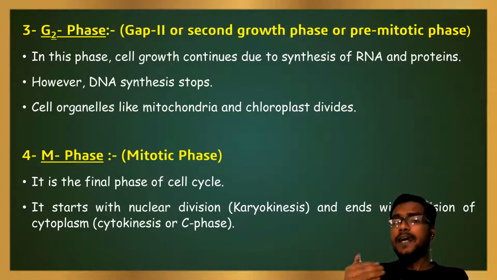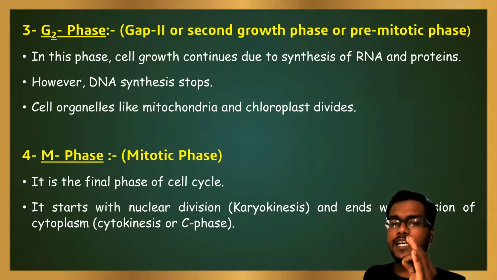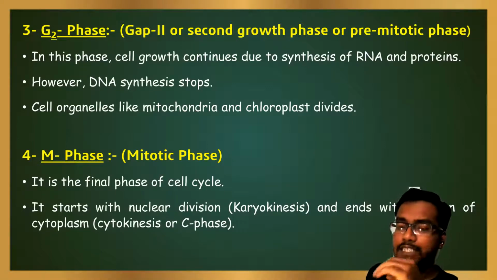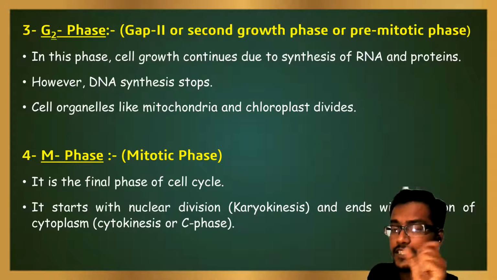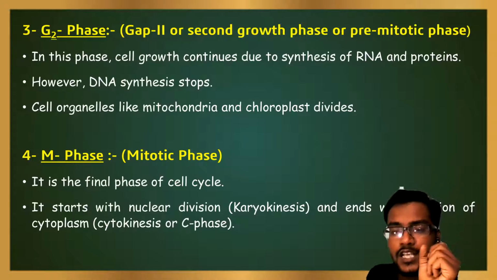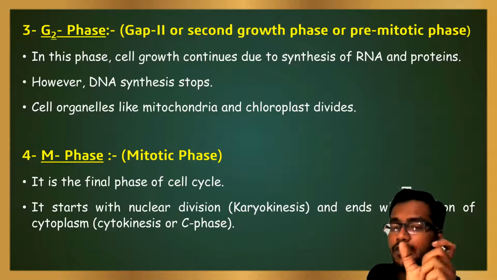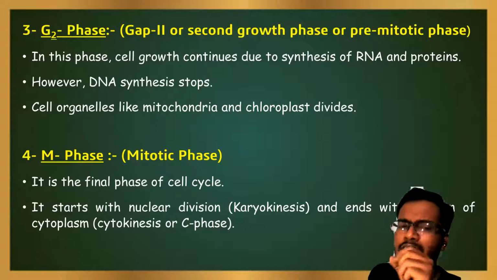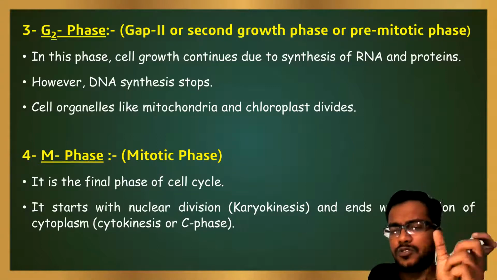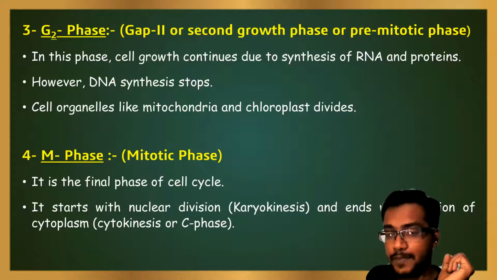So the last and final phase of the cell cycle is the M phase, which is known as mitotic phase. Mitotic phase starts with the nuclear division or separation of the sister chromatids and ends with the division of cytoplasm. The nuclear division is known as karyokinesis. Karyokinesis is derived from two Greek words, karyon and kinesis. Karyon means nucleus, kinesis means division. So karyokinesis means nuclear division. And the division of the cytoplasm is known as cytokinesis or C phase.